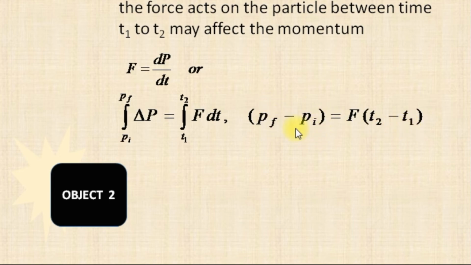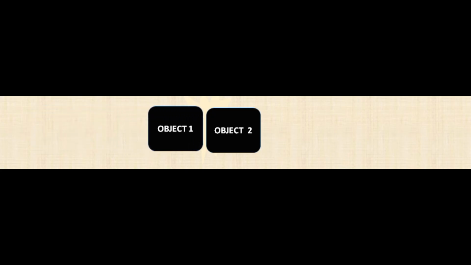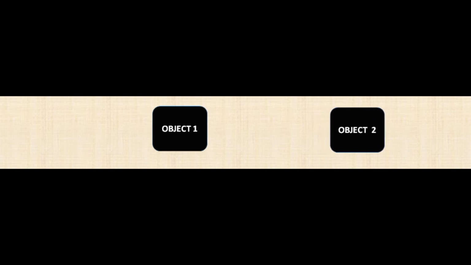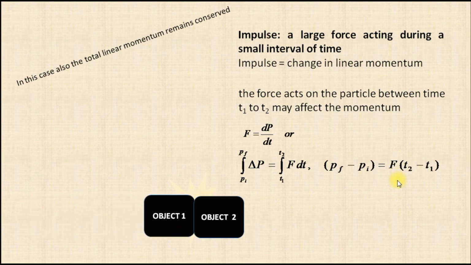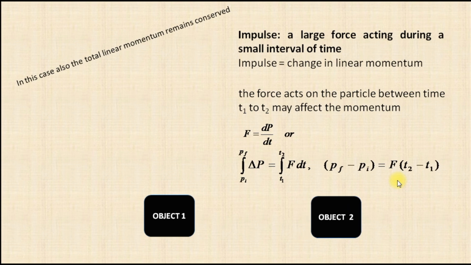This is the change in momentum, written in terms of force into t2 minus t1, and this is the time of interaction. One body is colliding with the other body. Now the other body is moving with this one. So in this, the momentum is conserved in these two bodies.